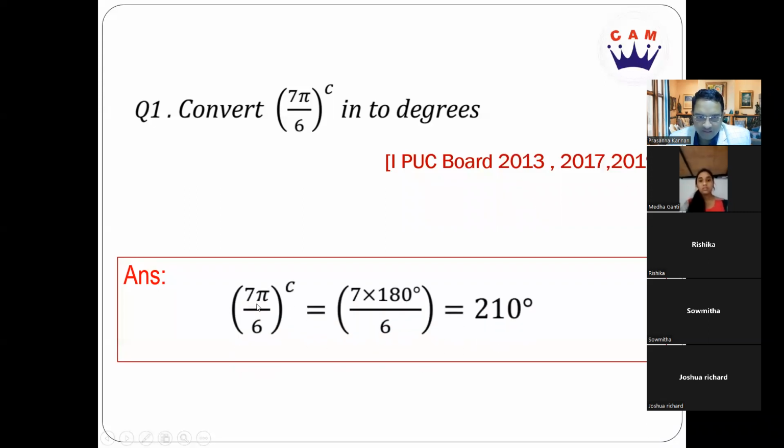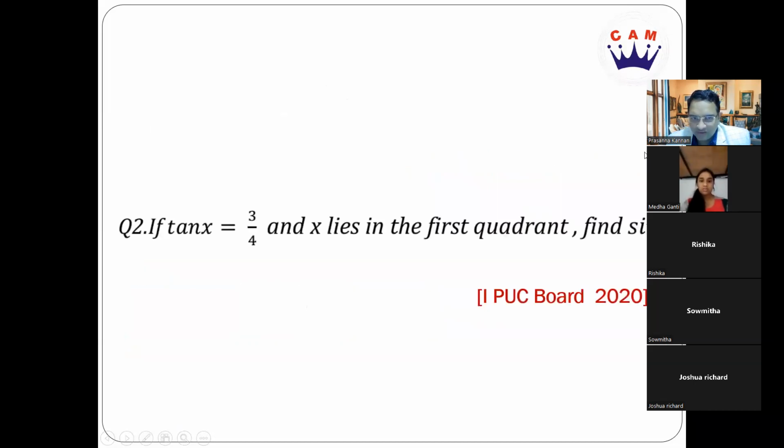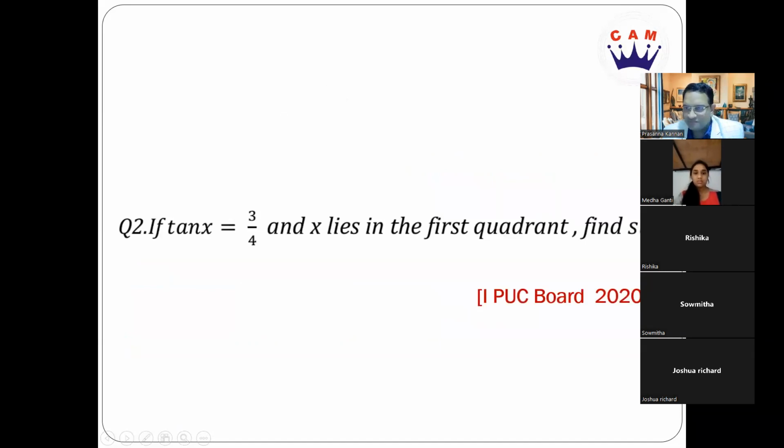As you can see, to convert from radians to degrees, you must multiply by 180 by pi. You can see pi and pi will get cancelled. So you get 7 into 180 degrees by 6. 180 by 6 is 30. 7 into 30 is 210 degrees, which is the correct answer. Clear, students? Yes, sir. Let's go to the next question.